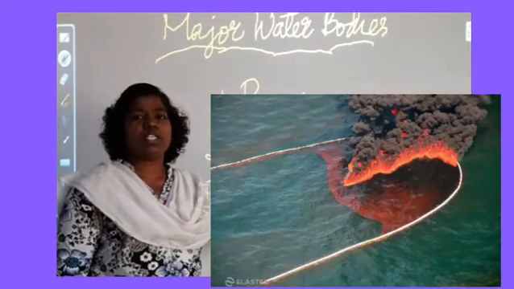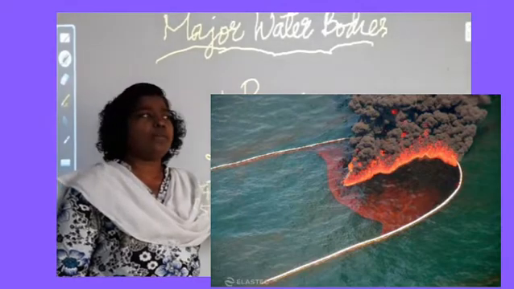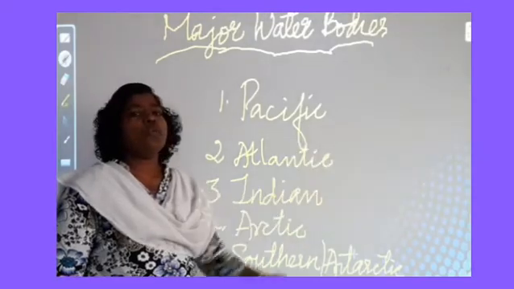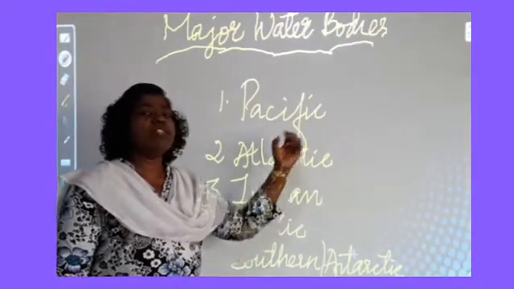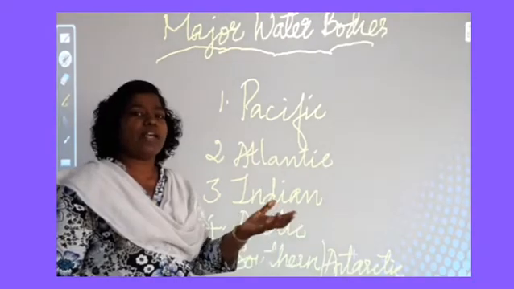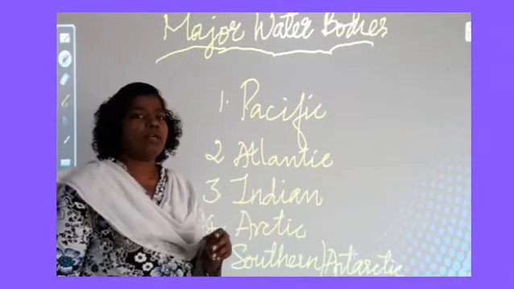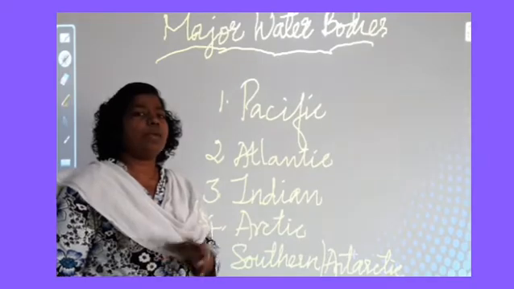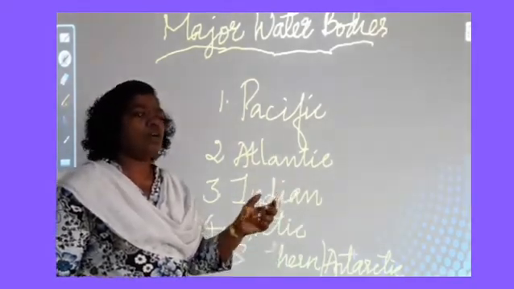Most of the time we can find volcanic activities in the new fold mountains surrounding the Pacific Ocean, which gives the glimpse of horseshoe shaped fire. That's what we call the ring of fire. What is the shape of that ring of fire? Like a horseshoe shape. And we call that Pacific Ring of Fire.